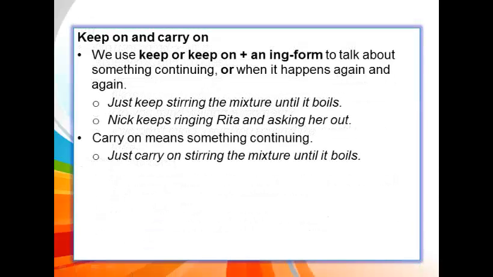Keep on and carry on. We use keep or keep on plus an ing form to talk about something continuing or when it happens again and again. Example number 1: just keep stirring the mixture until it boils. It's the same as, you will stop stirring the mixture when it boils. Number 2: Nick keeps ringing Rita and asking her out.